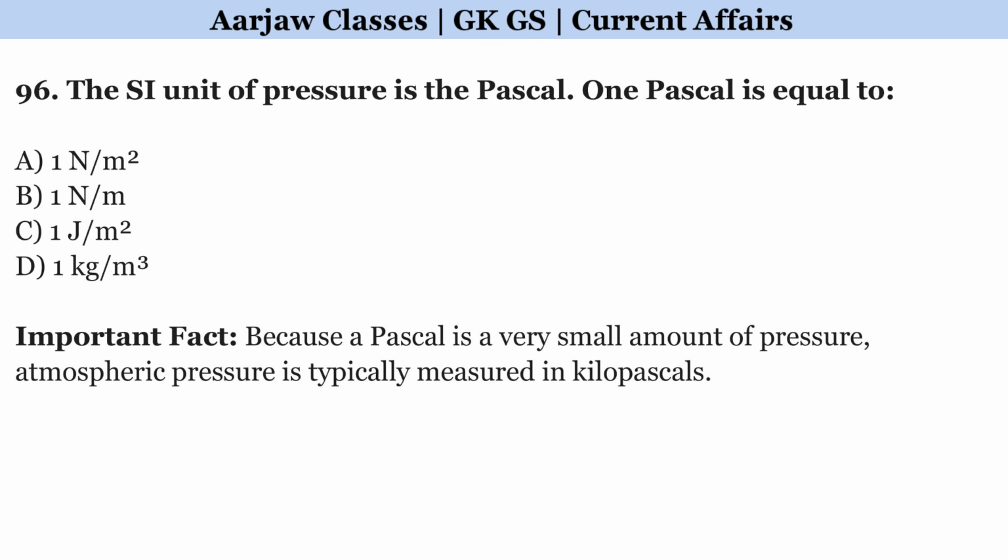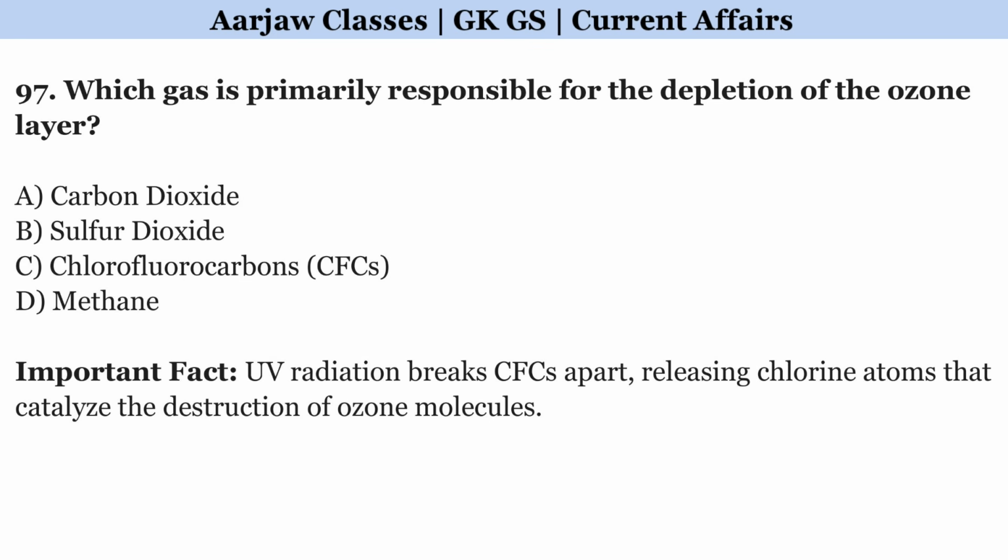The SI unit of pressure is the Pascal. 1 Pascal is equal to? Correct option is A, 1 Newton per square meter. Which gas is primarily responsible for the depletion of the ozone layer? Right option is C, chlorofluorocarbons.